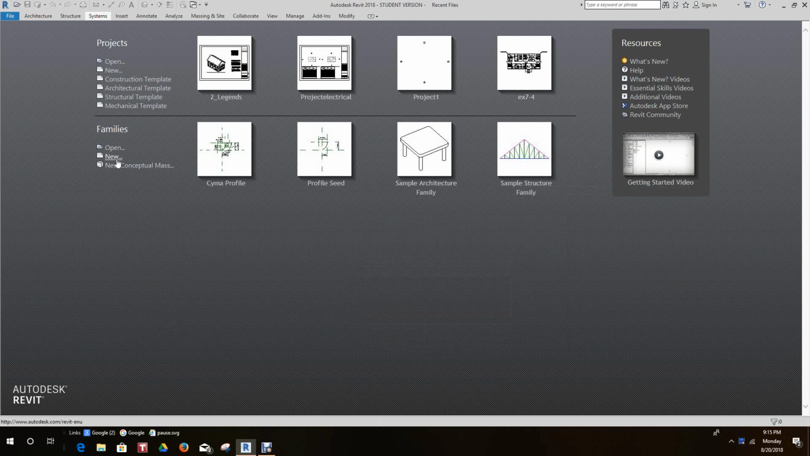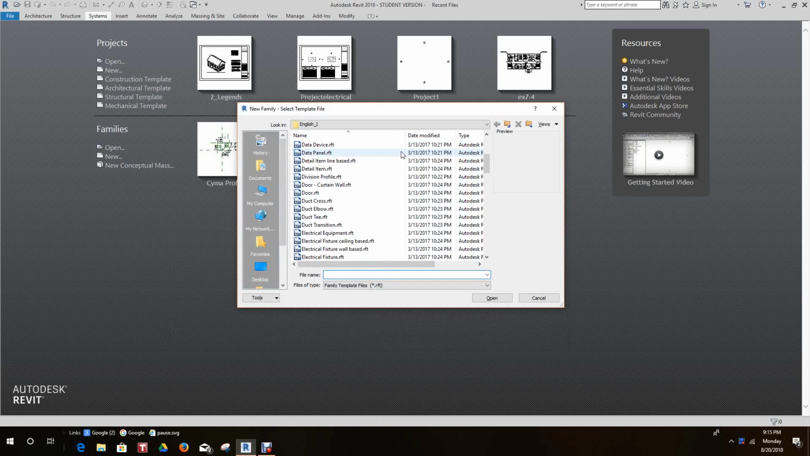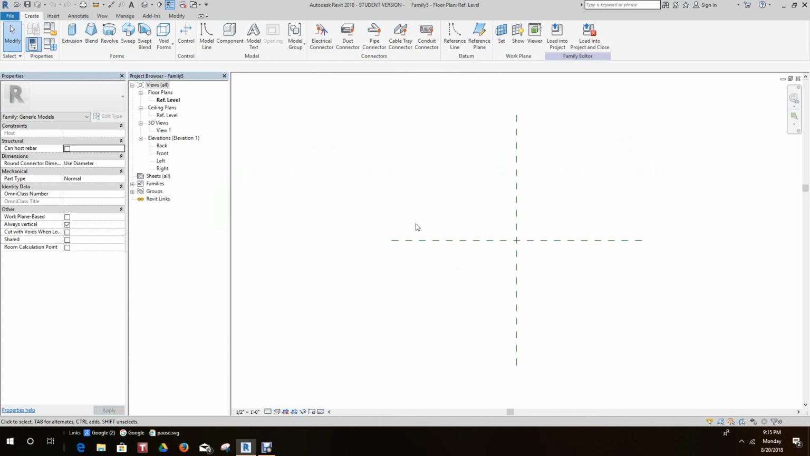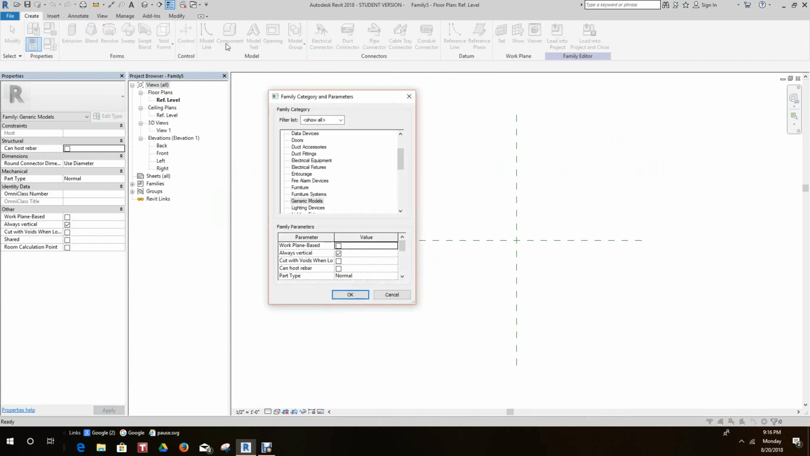Okay, folks, in this video, we're going to create a pipe accessory. So we want to go down into our generic model, click open. Now once we're in here, we want to go to our family category and parameters. And we want to select, for the category, pipe accessories. And then we want to go part type. We'll have a valve that breaks in two, and then we'll use the diameter, and then we'll click OK.